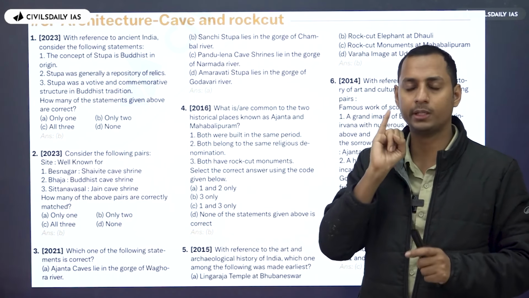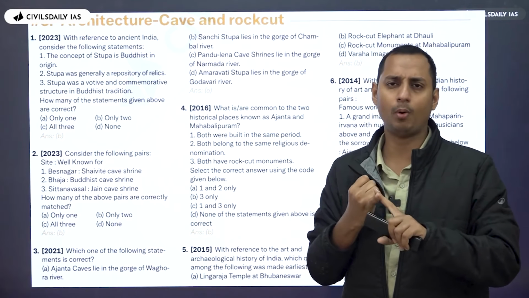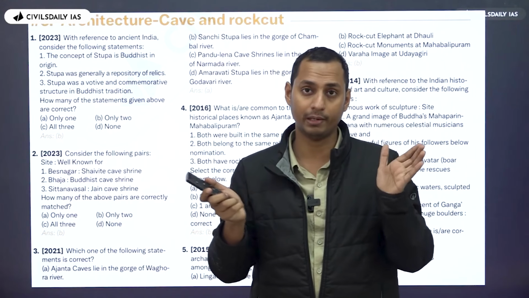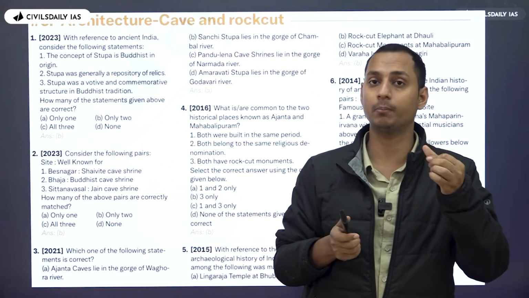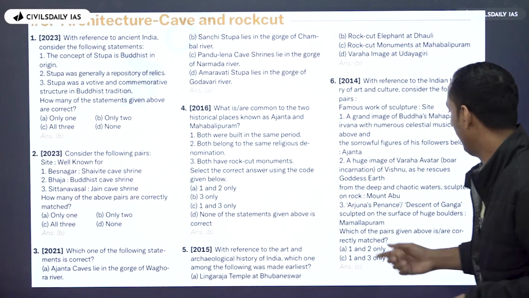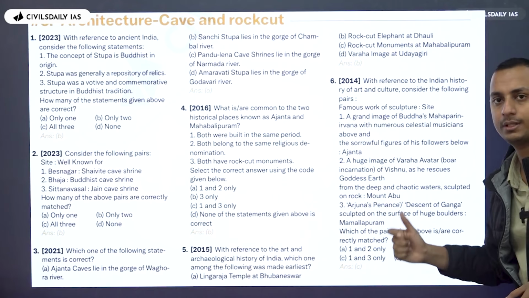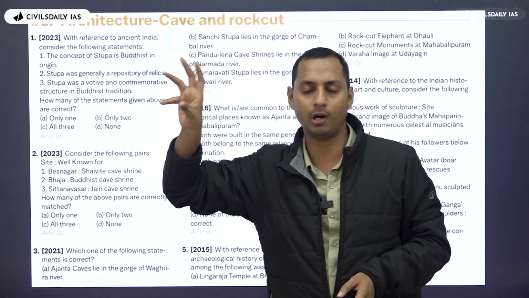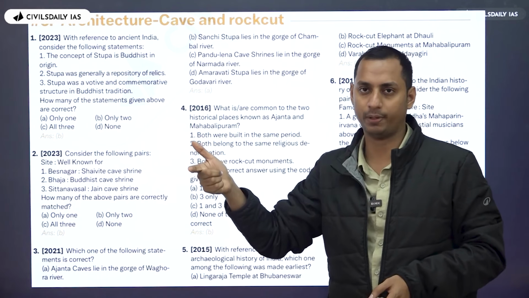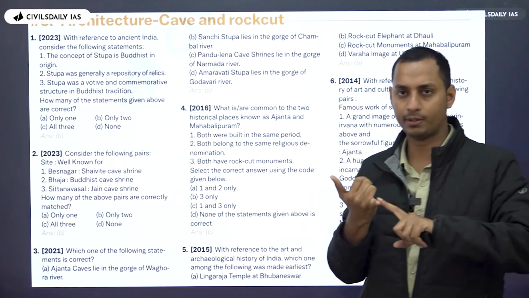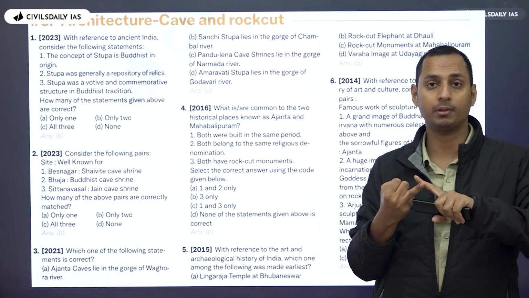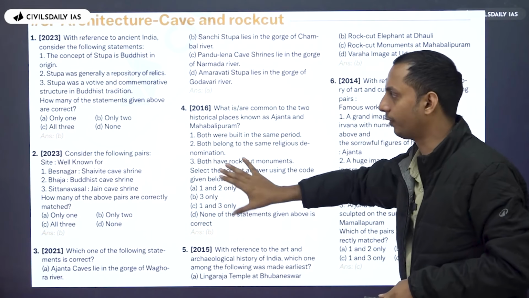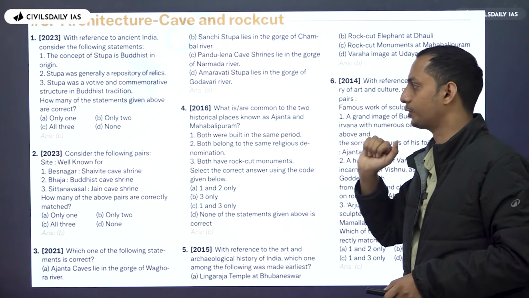And also, one thing you need to understand, if there is any very important structure in a cave, for example, Ravana shaking Mount Kailash, you can see it in the Kailashnath temple in Ellora. Arjuna's penance, the descent of the Ganga, is something which you can see in Mahabalipuram. So if there is any particular important feature out there, then you need to focus on that as well. Clear? So all the important cave architectures and also one of the most important features or paintings in that particular cave as well. That is what you need to focus on with respect to cave and Buddhist architecture.